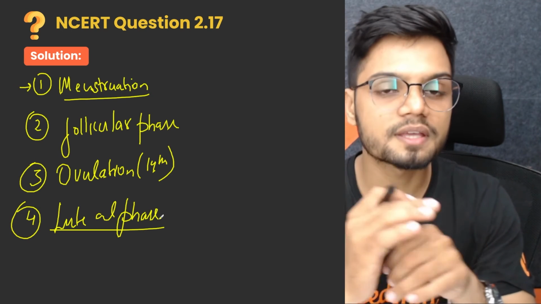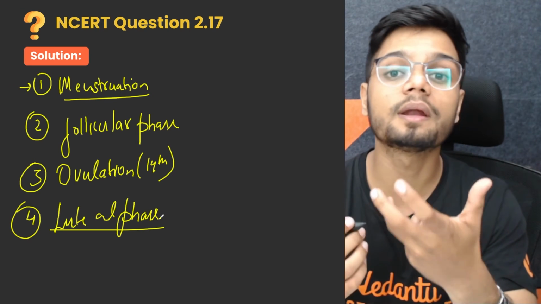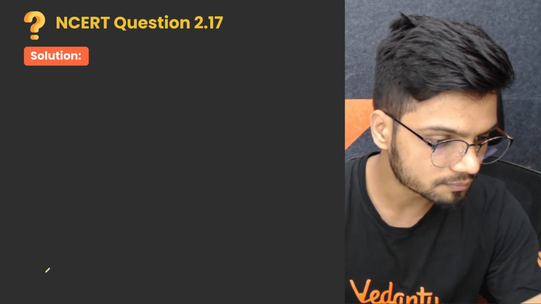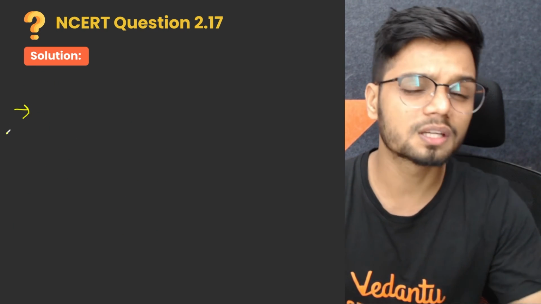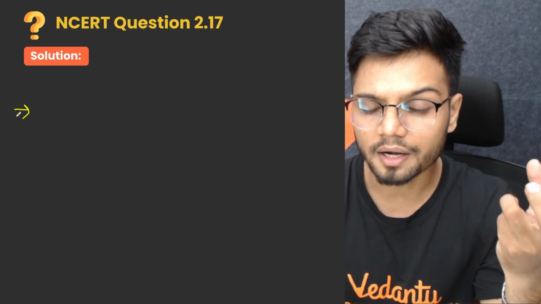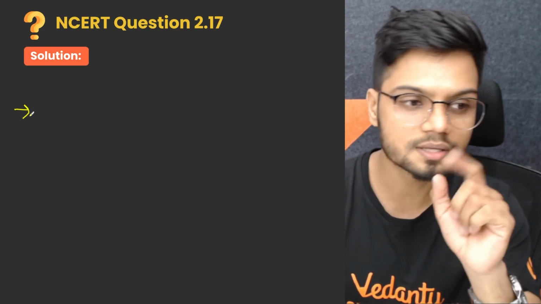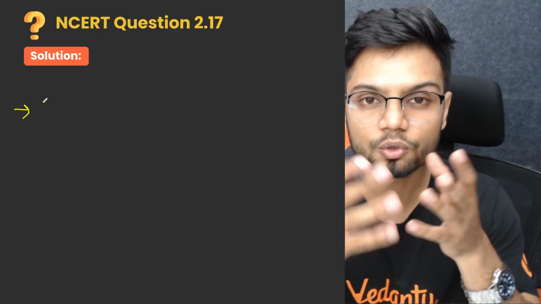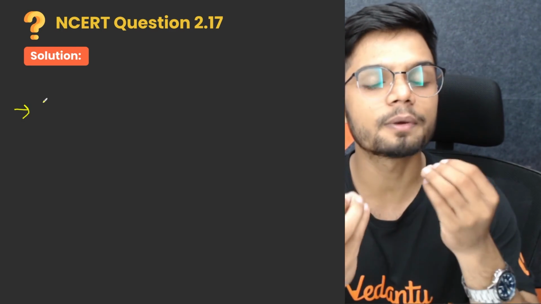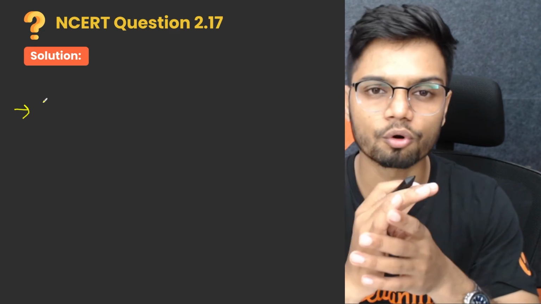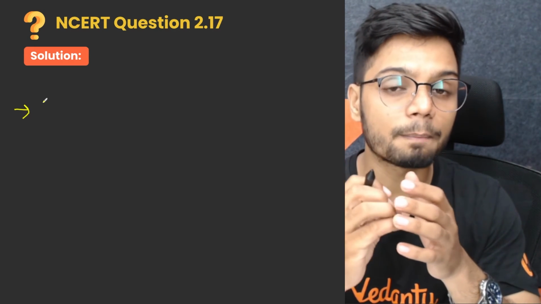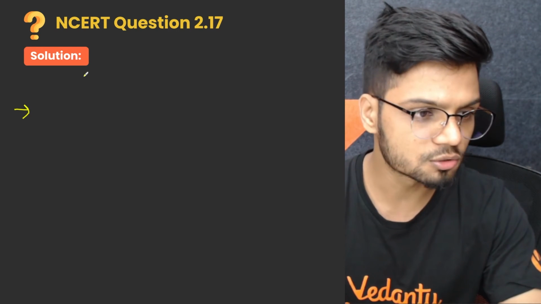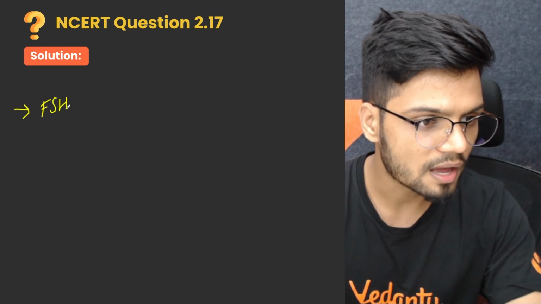All these different phases are controlled by different hormones. That's the second part of our question. What are the different hormones involved in controlling the menstruation? In the follicular phase, there needs to be development of follicles, right? The hormone responsible for the development of the follicles is follicle stimulating hormone, also known as FSH.